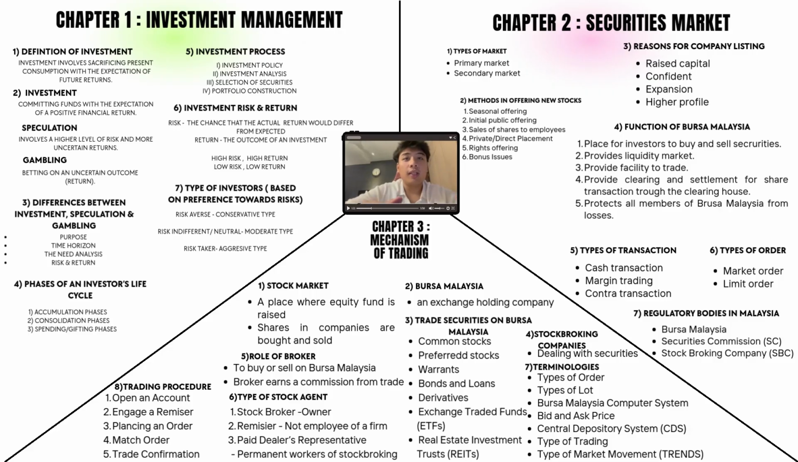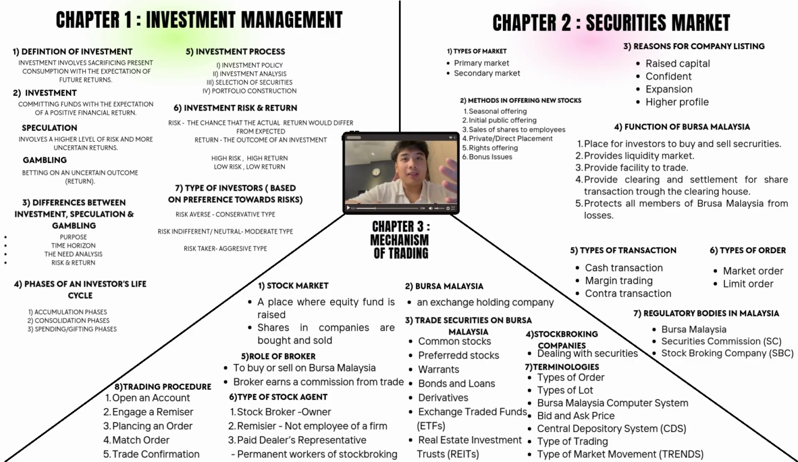And then the second way is employee share scheme. Shares are offered to employees at a discount. That is the second method. We move to the third method, private placement. Private placement is where shares are sold directly to selected institutional investors.